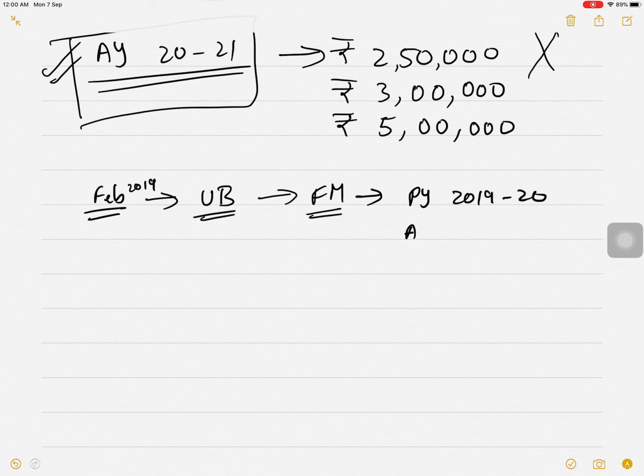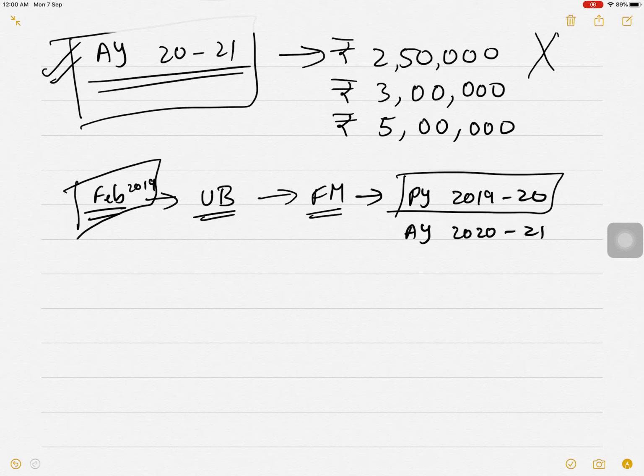That means assessment year 2020-21. So in Feb 2019, the budget is made for previous year 2019-20, that is from 1st April 2019 to 31st March 2020. For the previous year 2019-20, that means assessment year 2021. So this is what is happening.